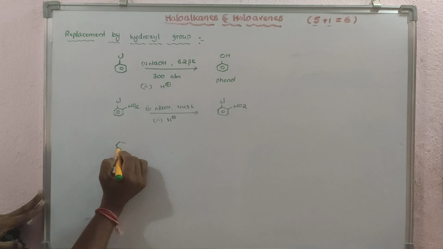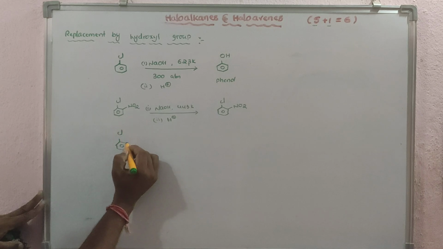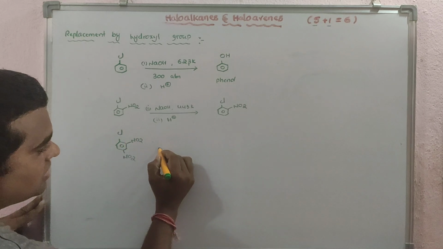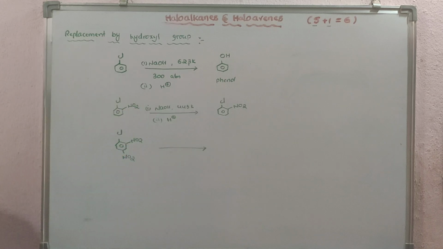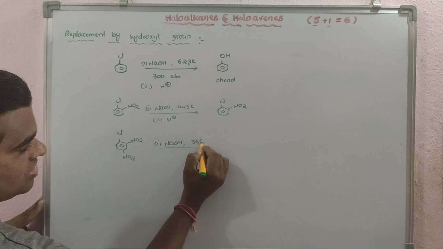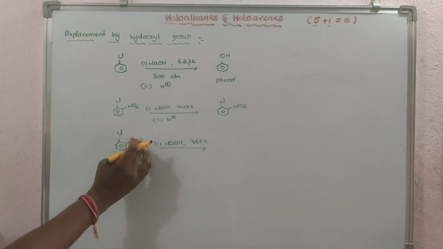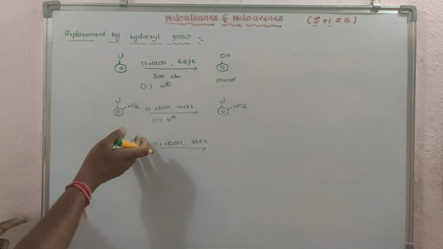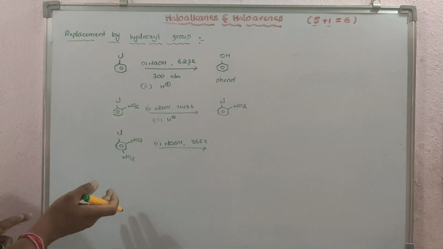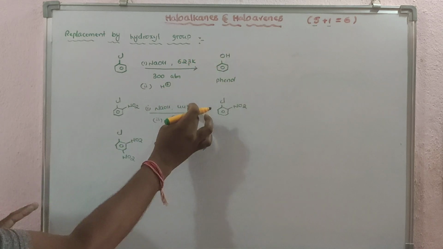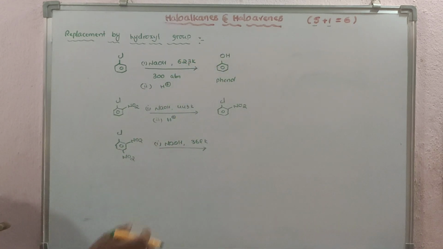If you take another electron withdrawing group on the para position, NO2, two NO2 groups, this reaction becomes somewhat faster compared to the previous one. And here you have to maintain NaOH and 368 Kelvin. As the number of NO2 groups, meaning electron withdrawing groups, increases at the ortho and para positions of chlorobenzene, the conditions are more liberal. You see, previously 623, 443, 368, we are decreasing the temperature, and the reaction still takes place.